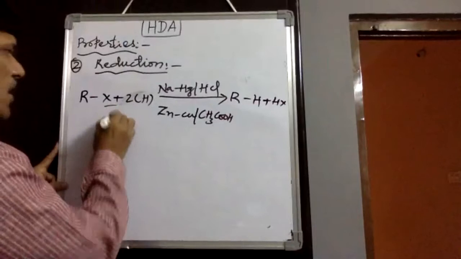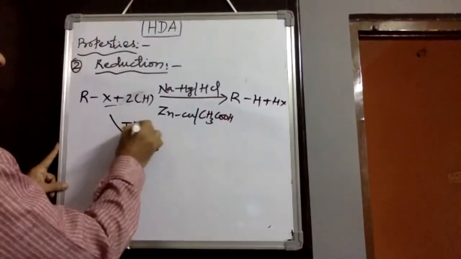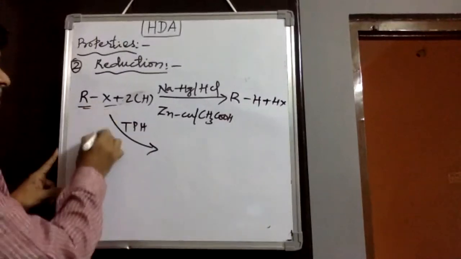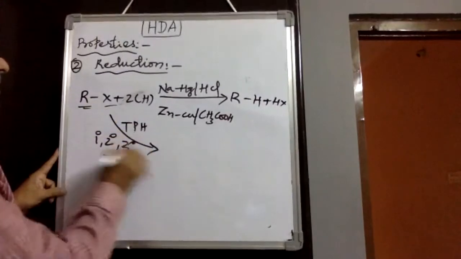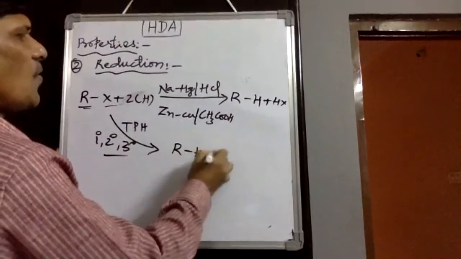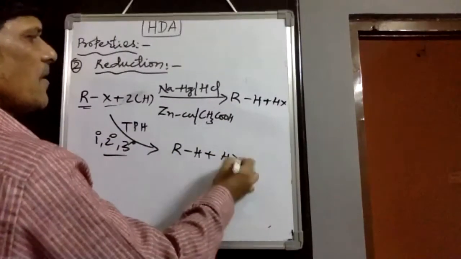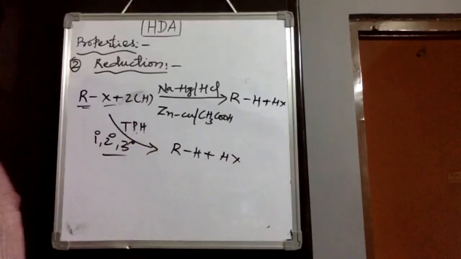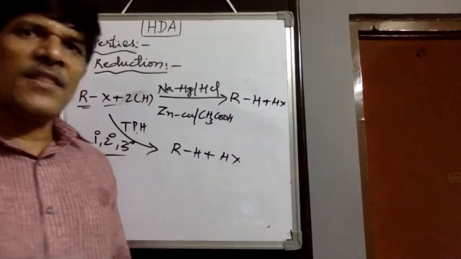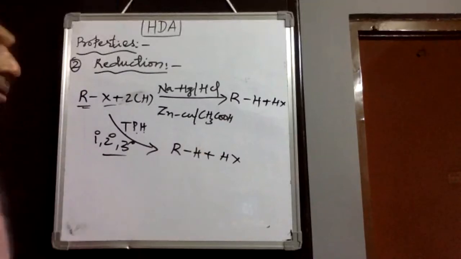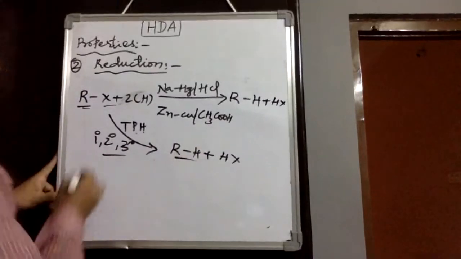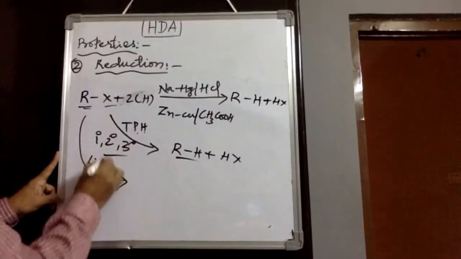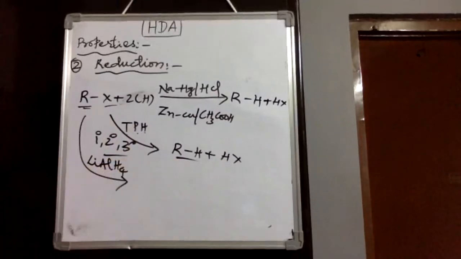Suppose the reducing agent we take is triphenyl tin hydride. The alkyl may be primary, secondary, or tertiary; all are converted into alkanes by reduction with triphenyl tin hydride. Three phenyl groups are on the tin with hydrogen. Suppose you take lithium aluminum tetrahydride.